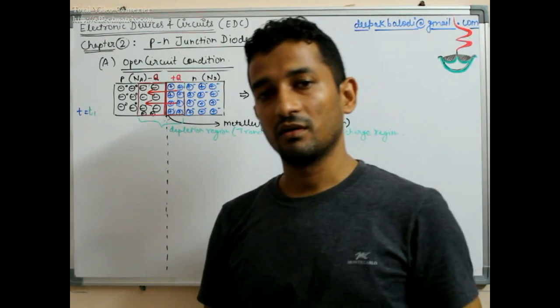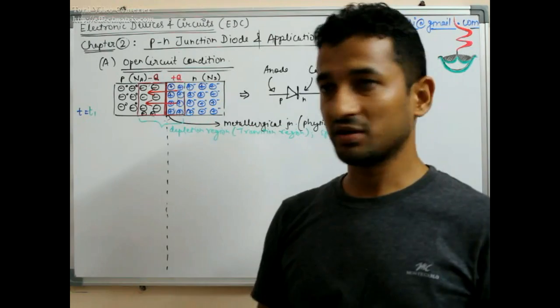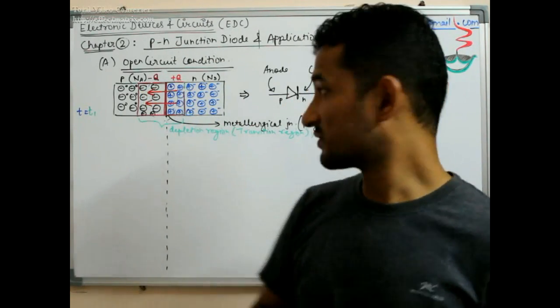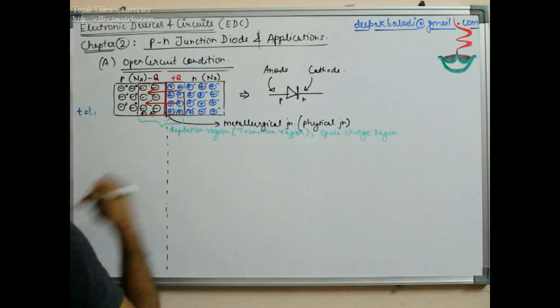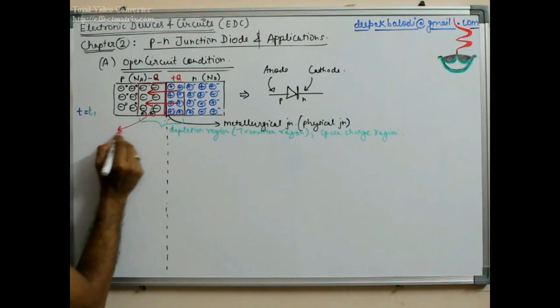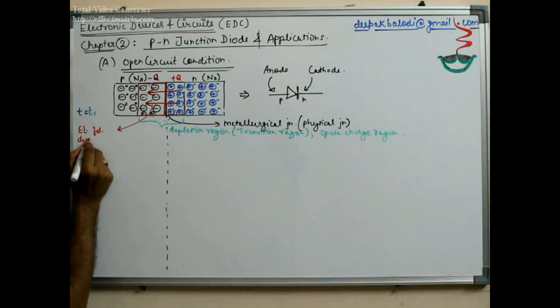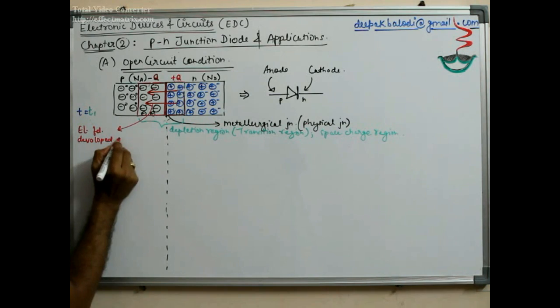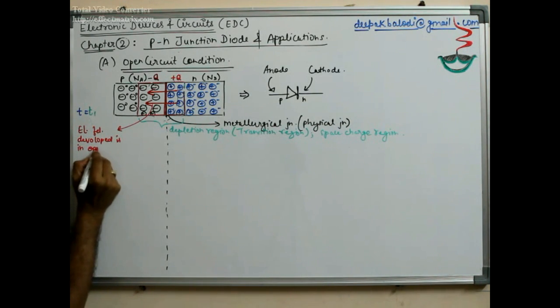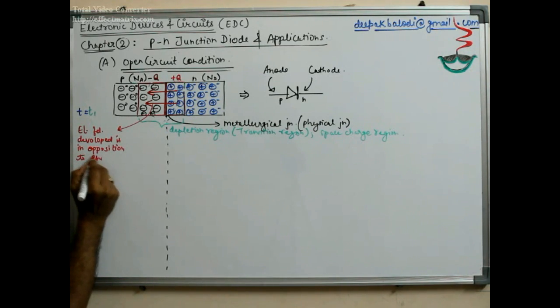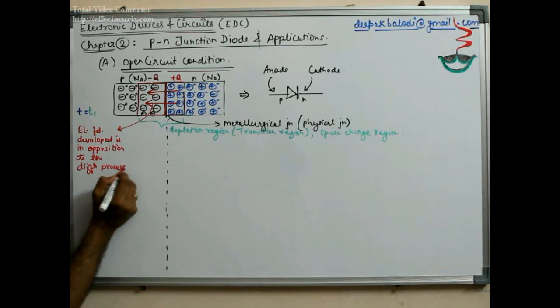Then we reach a situation where the electric field is in opposition to the diffusion process. So let me mention this: the electric field developed is in opposition to the diffusion process. This is a very important thing.